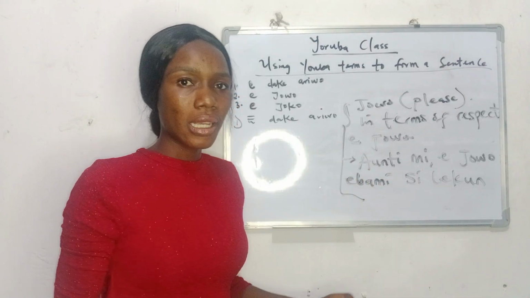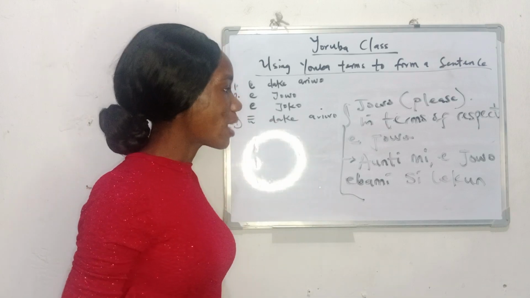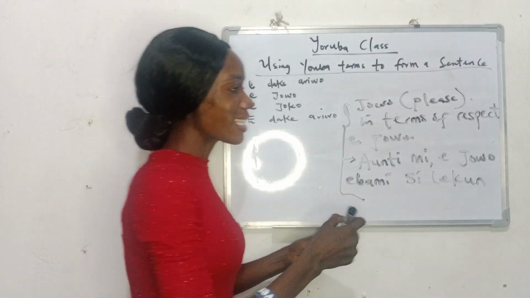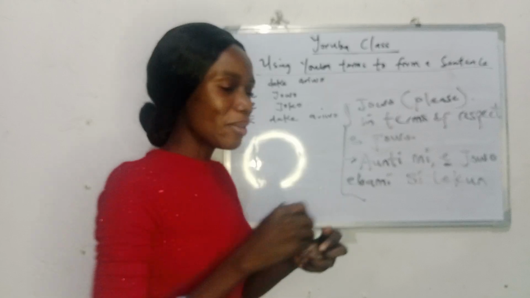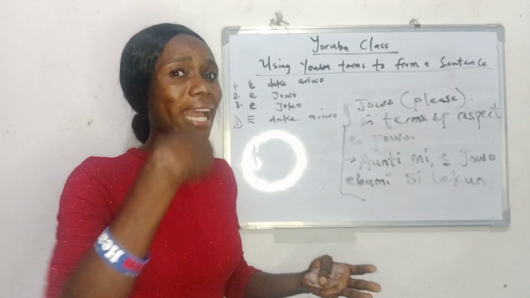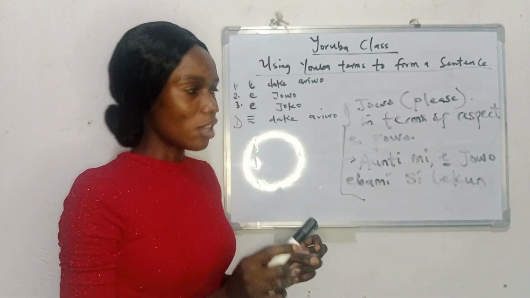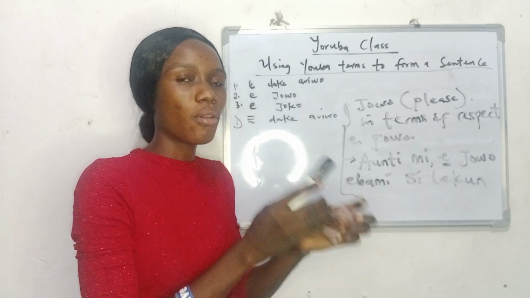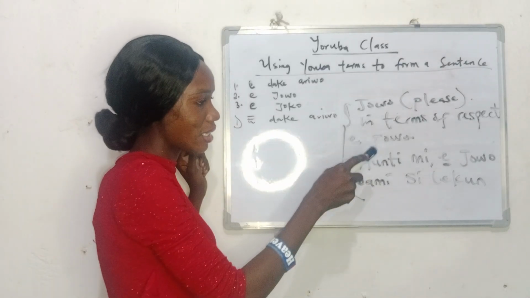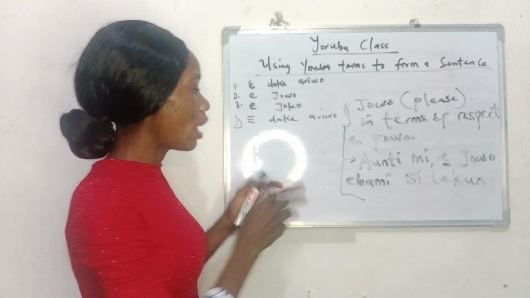You can say ẹ̀gbọ́n mi, that is your elder sister or elder brother, ẹ bá mi ṣílẹ̀kùn. Or you can say daddy mi, ẹ jọ̀wọ́, please. You cannot say auntie mi, jọ̀wọ́ bá mi ṣe kíní báyìí. Do you understand? Even though you're not calling her by her name, you are saying auntie mi, the fact still lies that this ẹ is not there. If the ẹ is not there, it's a form of disrespect. So we have ẹ to indicate respect in this sentence. That is why we have auntie mi, ẹ jọ̀wọ́, ẹ bá mi ṣílẹ̀kùn.